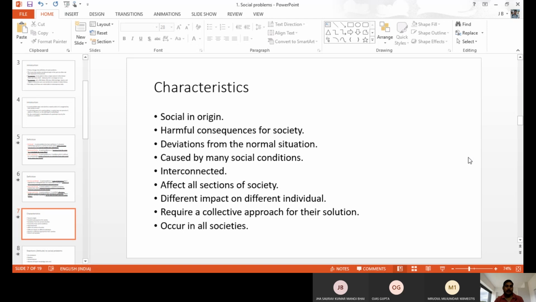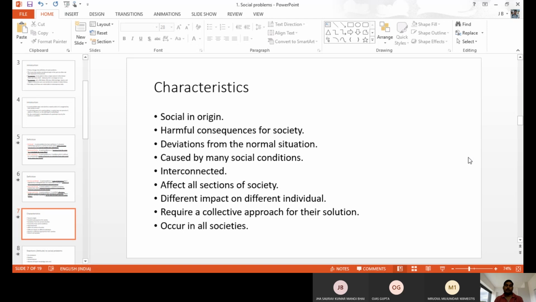One problem is connected with another, so it becomes a social problem, and it affects all sections of society, not only one group. If only one group is affected, it is only a community problem. When the entire group of people is affected, that is a social problem. Rich people also feel the problem, and poor people also face something.